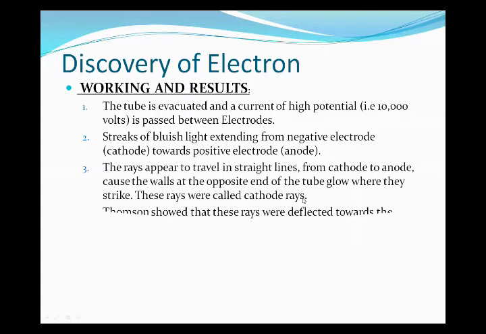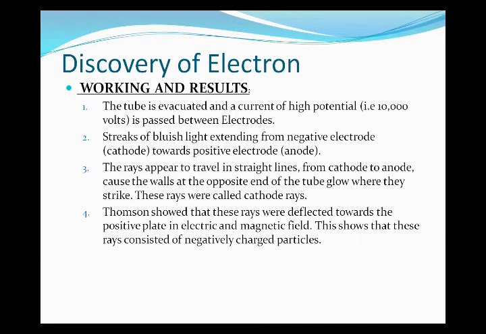Now, Thomson showed that these rays were deflected toward the positive plate in an electric and magnetic field. This shows that these rays consist of negatively charged particles. That means these rays moved toward the positively charged anode in the presence of an electric and magnetic field. From this, he proved that the rays are negatively charged particles.